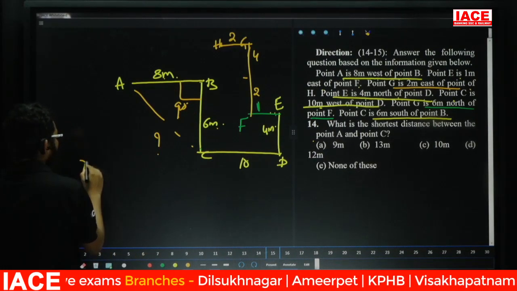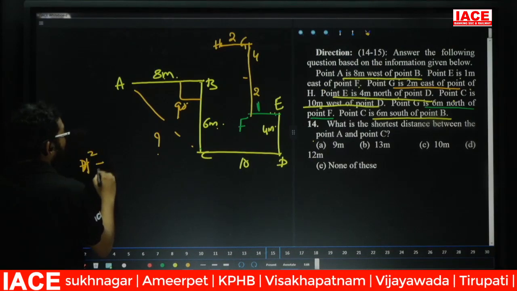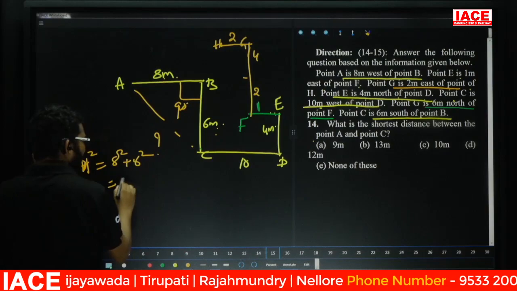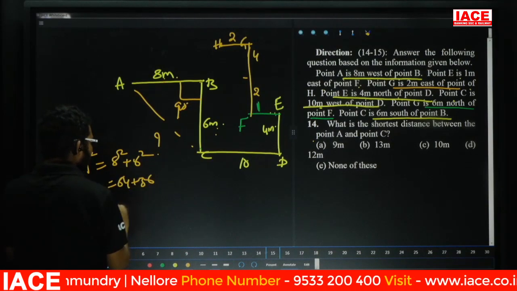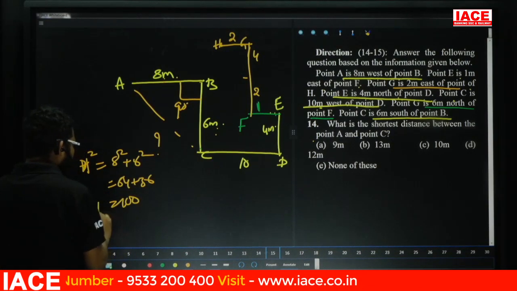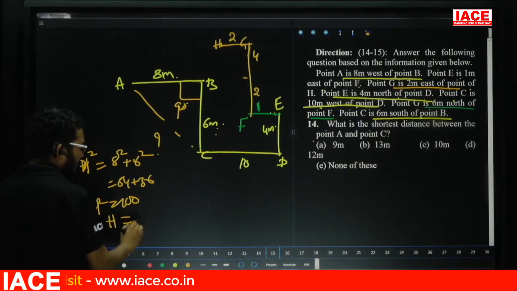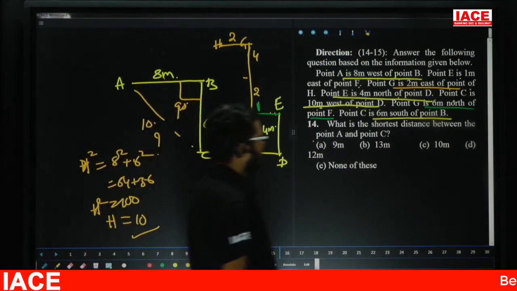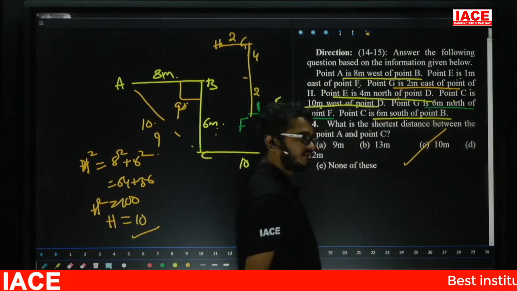Hypotenuse square equals side square plus side square. 8 square plus 6 square: 64 plus 36 is 100. Hypotenuse square equals 100, so hypotenuse is plus or minus 10, but distance is always positive. Then the answer is 10 meter. Question number 14, answer is option C.